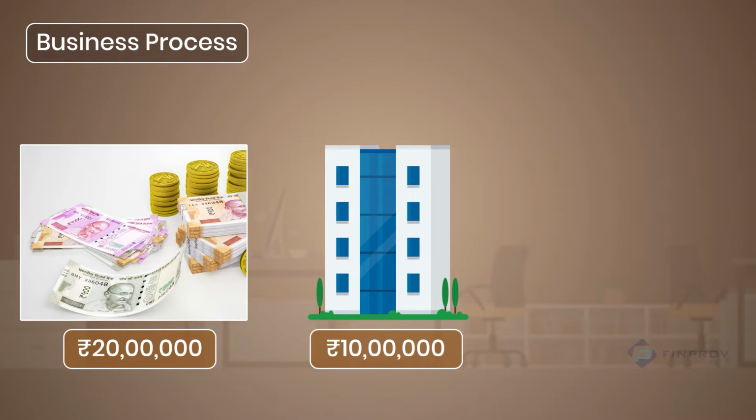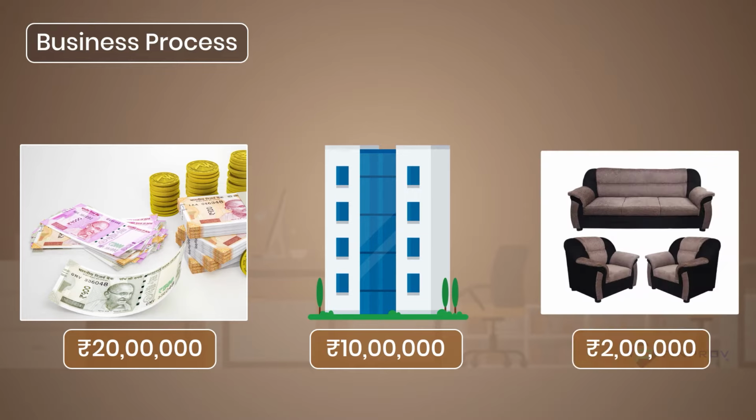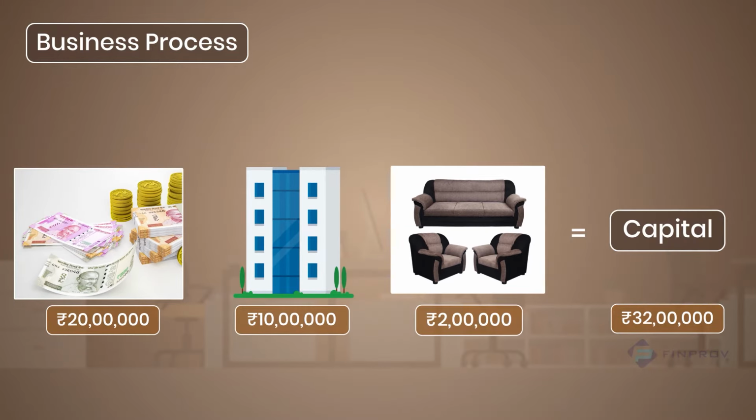Okay, now let's assume that we have already made some new furniture in our house. Isn't our business furniture manufacturing business? Hence, for our furniture manufacturing business, furnitures are goods that are traded for business purpose. So, we invest 2 lakhs rupees worth of goods in the business. Now, the total capital invested in cash, assets and goods is 20 lakhs plus 10 lakhs plus 2 lakhs, that is equal to 32 lakhs rupees. Capital is the first step in starting any business. Hence, the first transaction in accounting also for any business is the journal entry of bringing in capital.